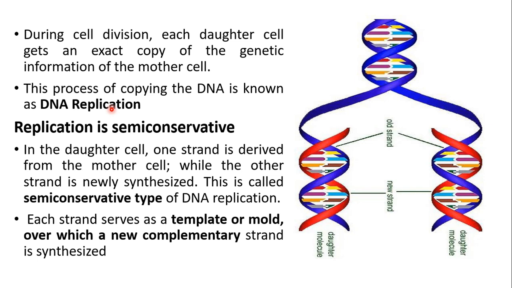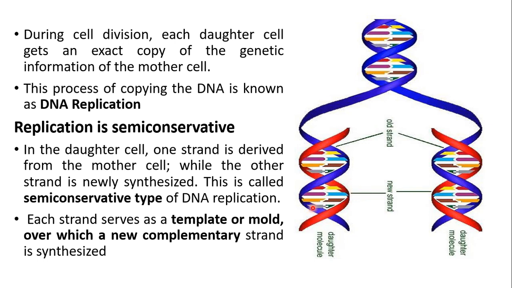Okay. Now in this diagram, the blue one is the parent DNA. It has two strands of complementary base pairs. Both undergo replication to produce daughter DNA. Now each strand of the parent DNA serves as a template or mold over which a new complementary strand is synthesized.